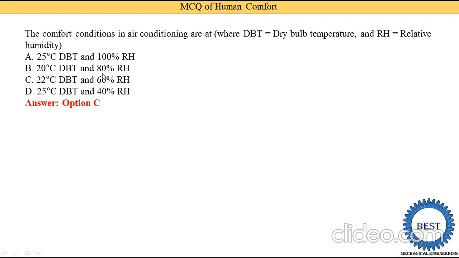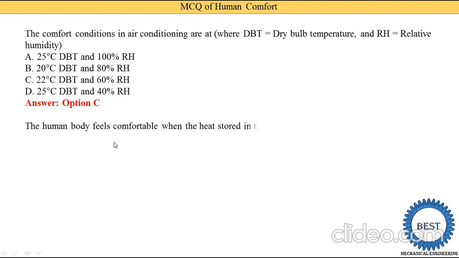Now suppose in these MCQs 60% is not given, then you go to 50% relative humidity and 25 to 26 degrees dry bulb temperature. This is not one standard that every person feels comfortable with. It changes according to locations and places. Some people feel comfortable at 26 and 50% relative humidity. Some feel comfortable at 22 degrees and 60% relative humidity.